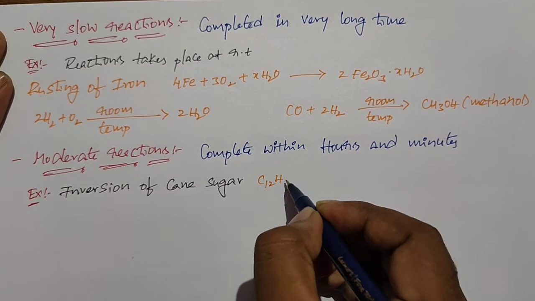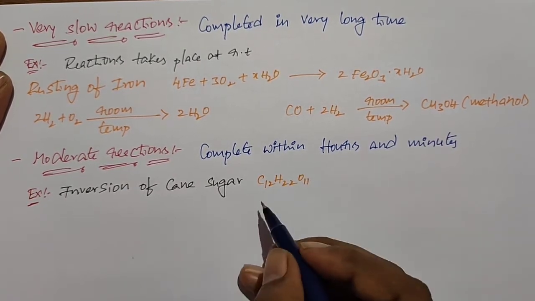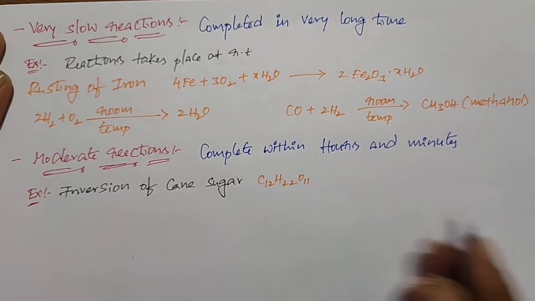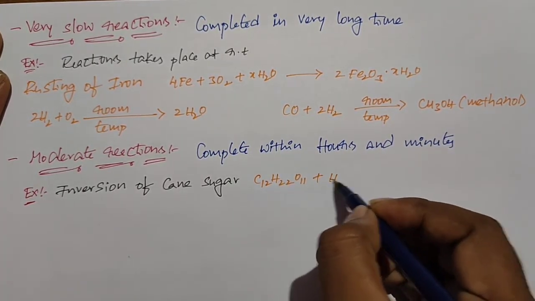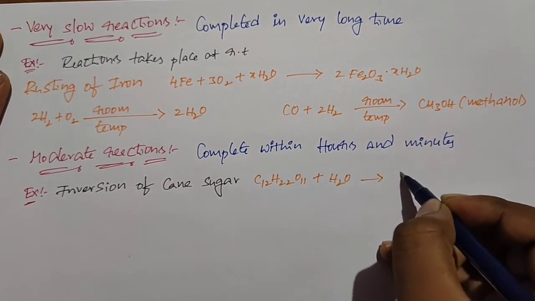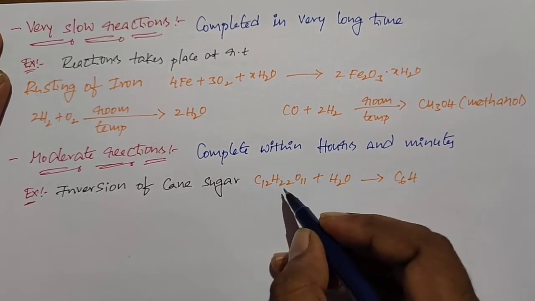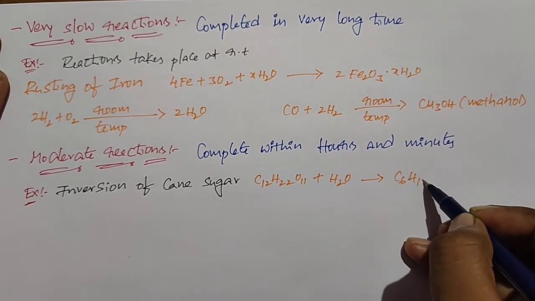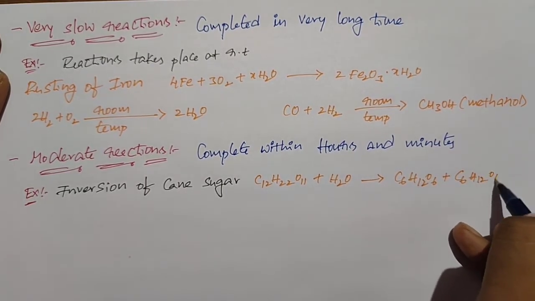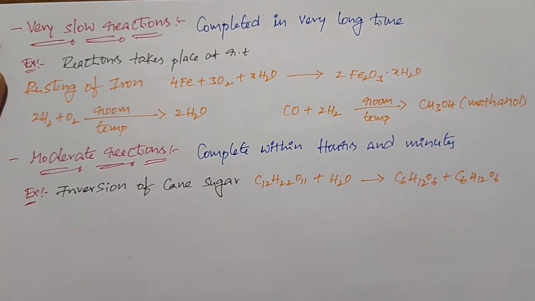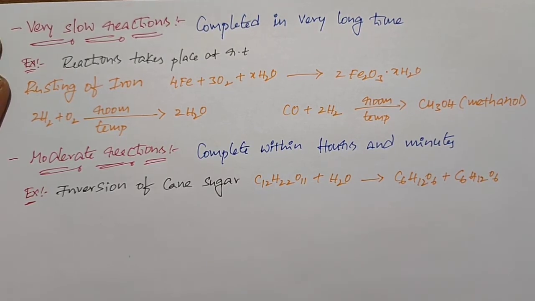C12H22O11, this is sucrose, which we also call cane sugar. When sucrose undergoes hydrolysis, it forms a mixture of glucose and fructose. So this is the inversion of cane sugar. This is the first example for moderate reactions.